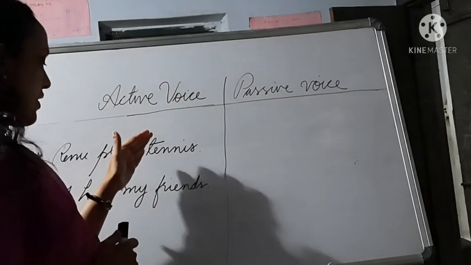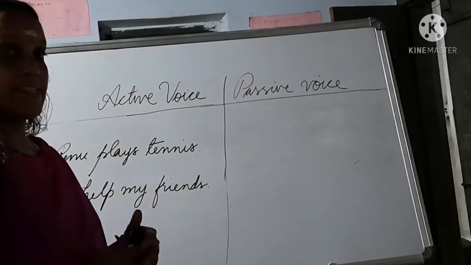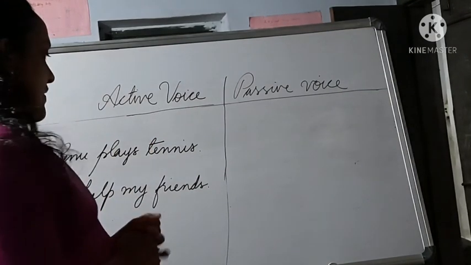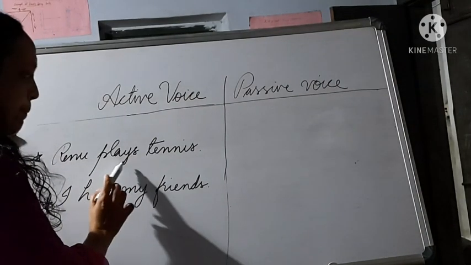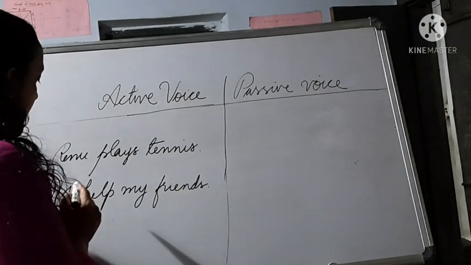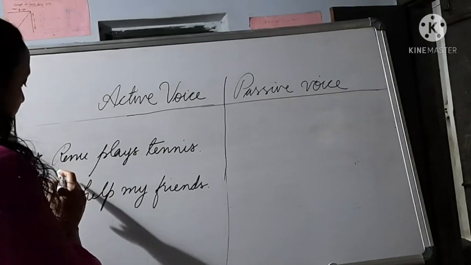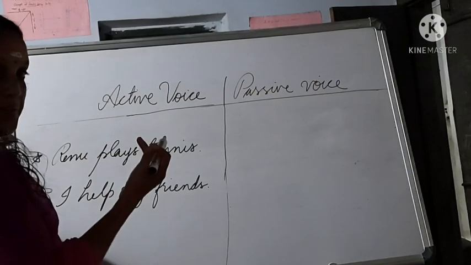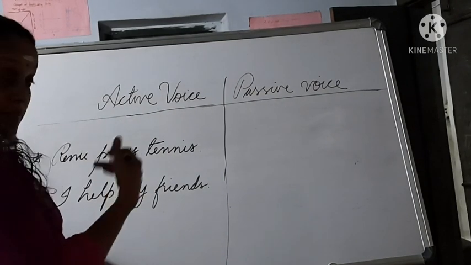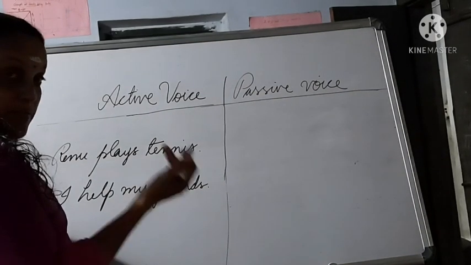So I wrote two sentences here. Let's see one by one. First one, Renu plays tennis. Let's divide each word into whether it is subject or verb or object.